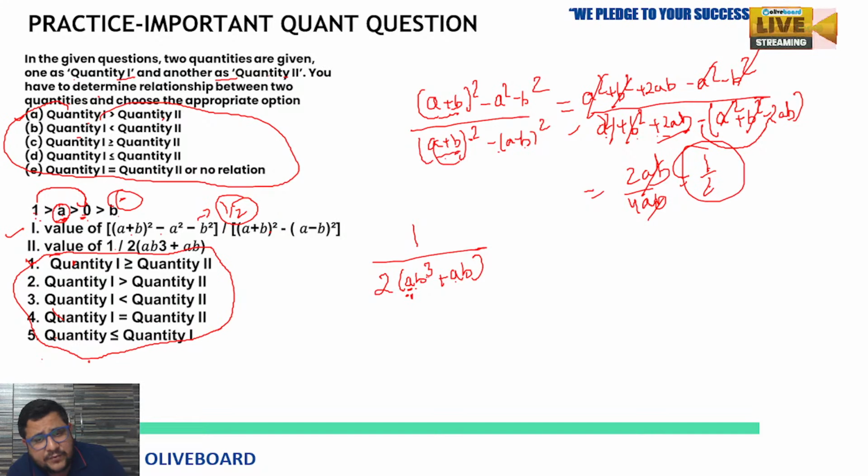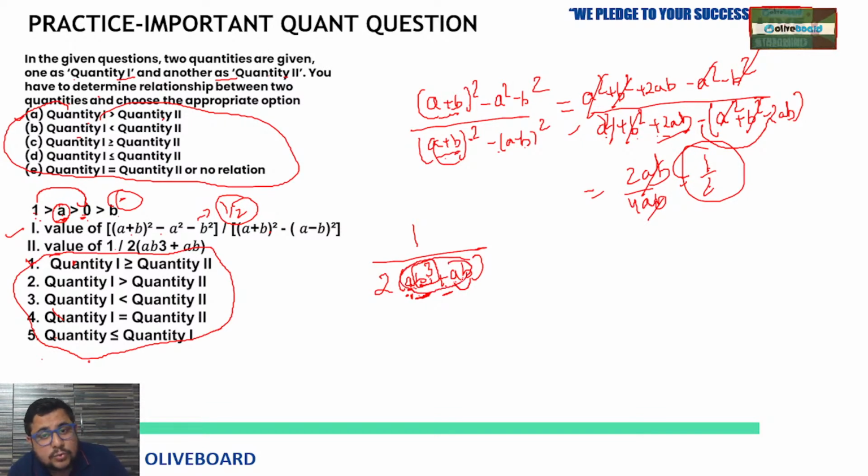Okay, that is fine for us, not an issue. B is a negative number. B cube always gives you what? Negative 1. So this ab cube will be negative. Then plus a multiply b also will be negative. So both terms will be negative here.